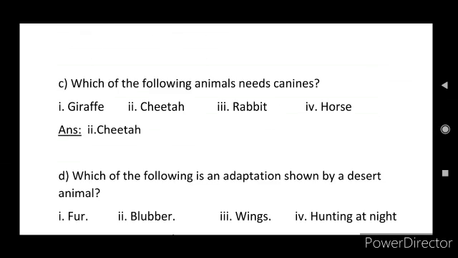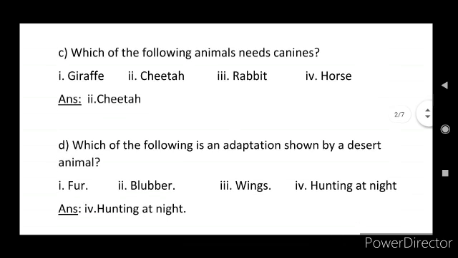And next, question C: which of the following animals needs canines? First option giraffe, second option cheetah, third option rabbit, fourth option horse. Here, canine is a type of teeth that is found in carnivorous animals. Giraffe, rabbit and horse are all herbivorous animals. The cheetah is a carnivorous animal, so the second option, cheetah, is the correct option.